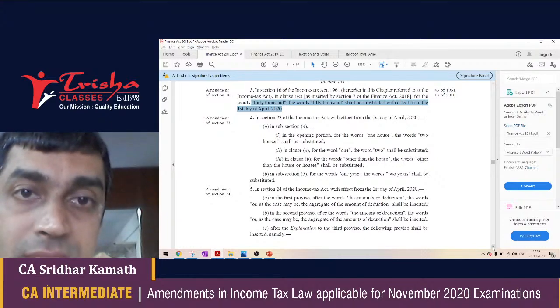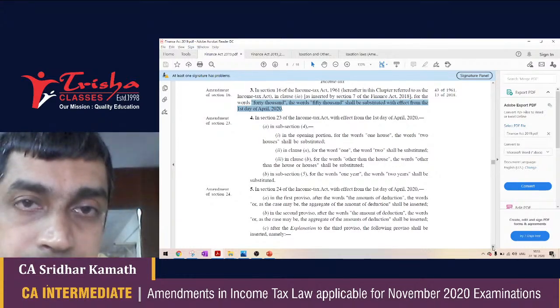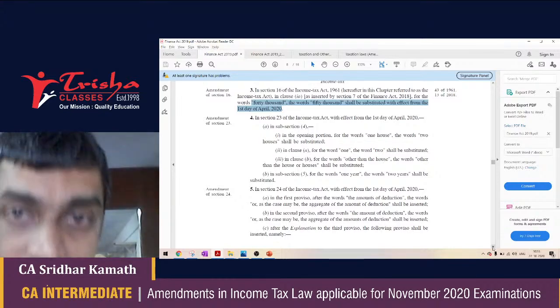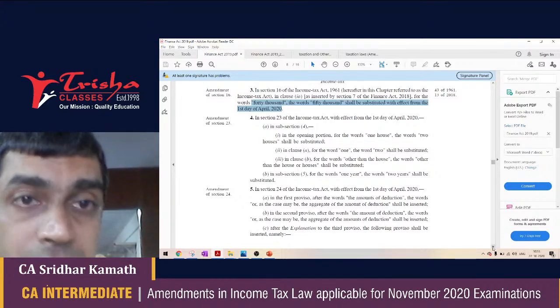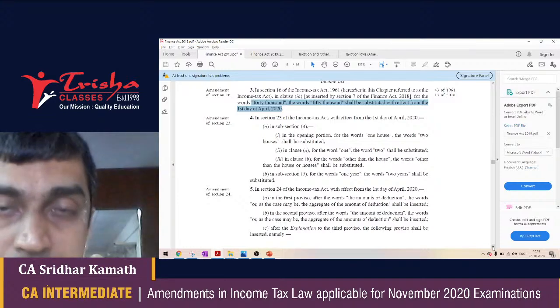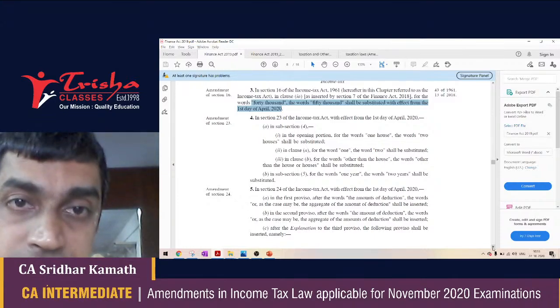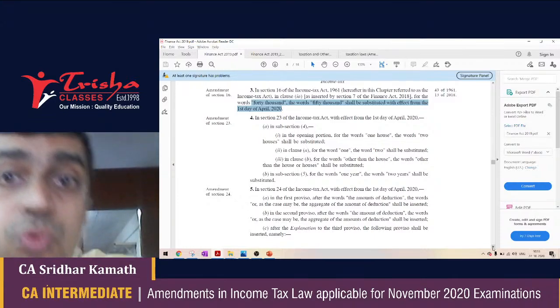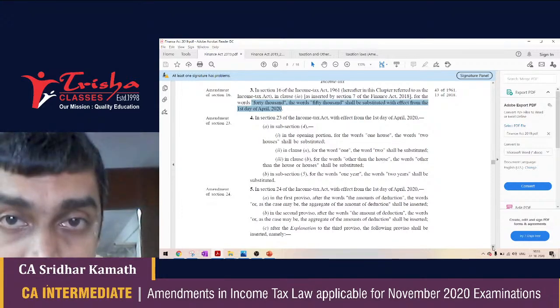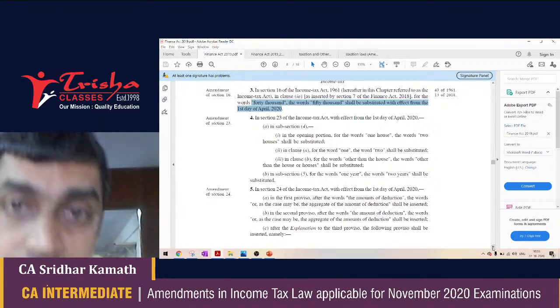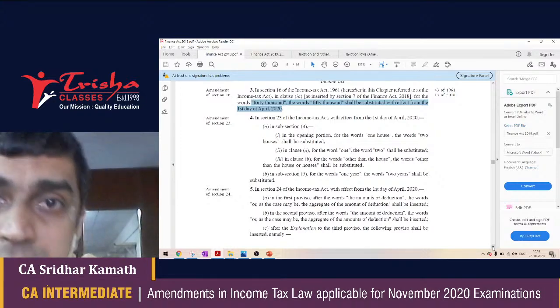If the property is let out, there is no limit. If the property is self-occupied, the limit is 30,000 rupees. However, if certain conditions are satisfied, the limit jumps to 2 lakh rupees. For a self-occupied property, therefore, the limit would have been 30,000 and in certain cases 2 lakh rupees.